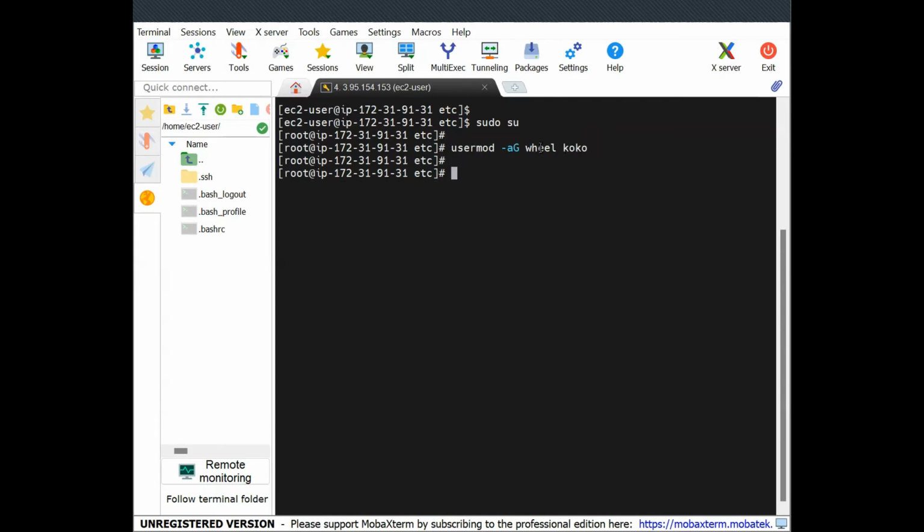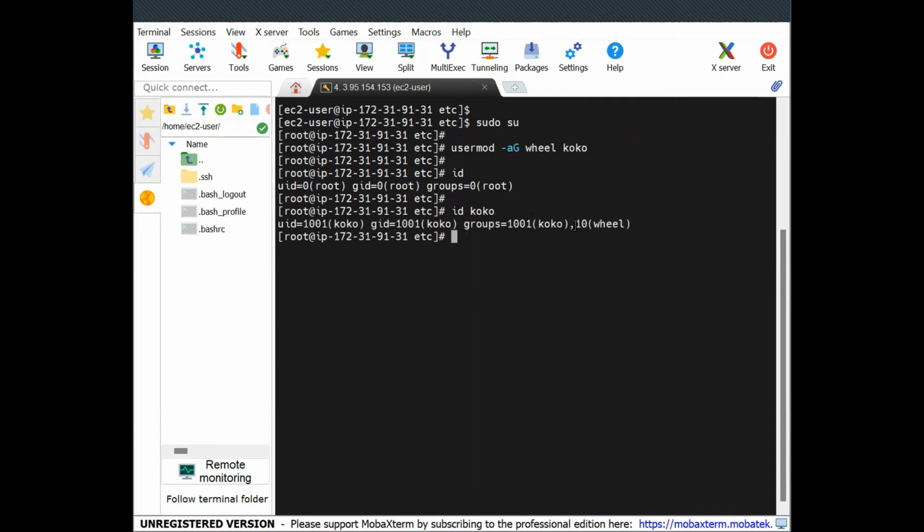So if I look at another command, id, id of Coco, it will tell me that Coco is now a member of the wheel group, in addition to being a member of Coco. I don't know if you get that. Okay. So what I mean is, let me switch user to Coco now. Switch user to Coco, right?